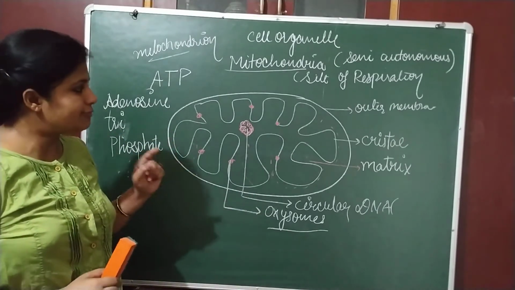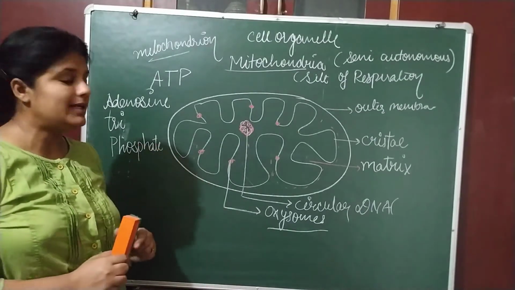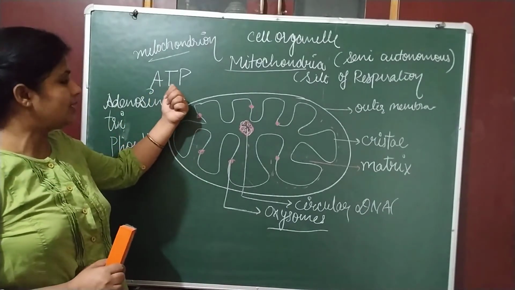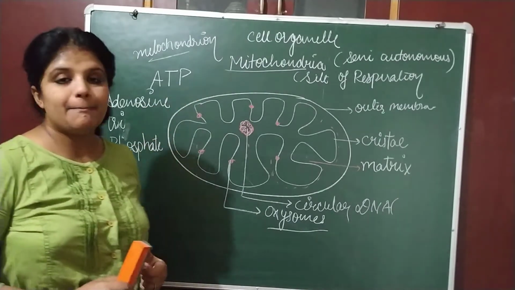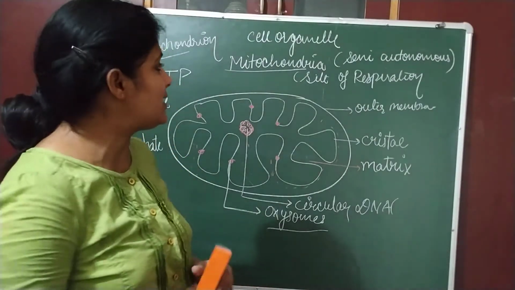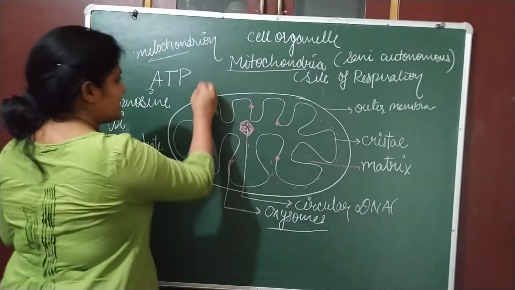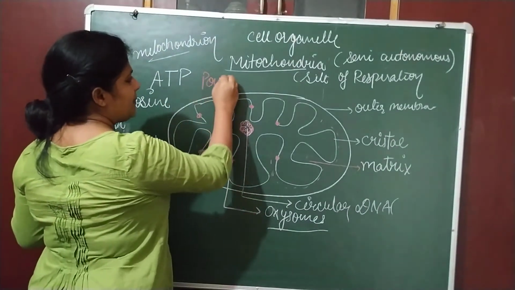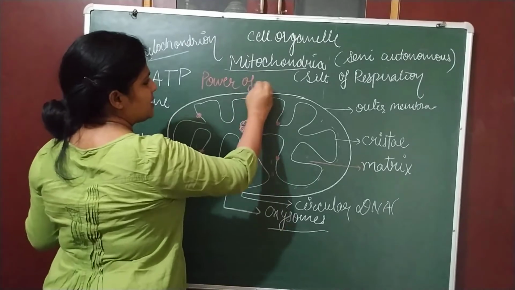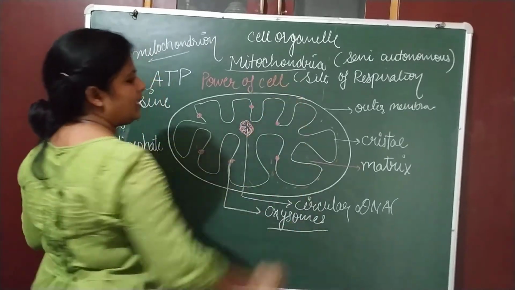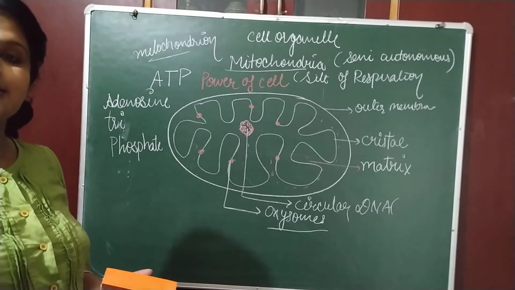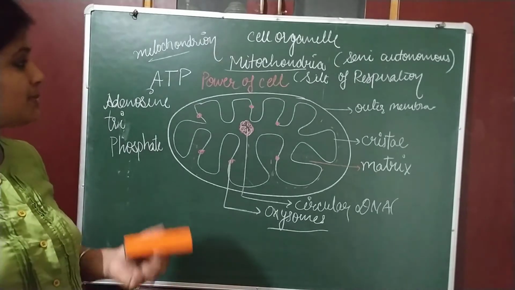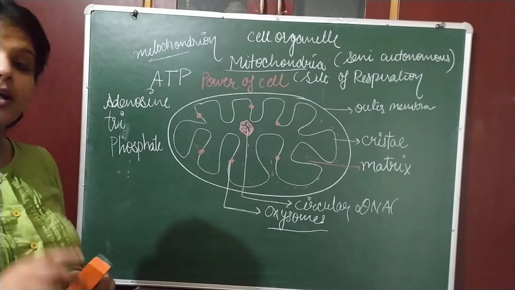As they oxidize food and prepare energy, and energy is stored in the form of ATP, that is adenosine triphosphate, mitochondria is known as the powerhouse of the cell. The power of the whole cell, who has it? Mitochondria has it. And what is the location of mitochondria? It is inside the cytoplasm, which is present in plant cell and animal cell both.